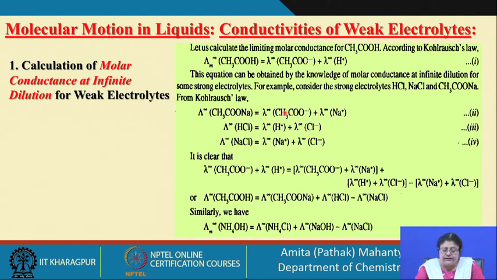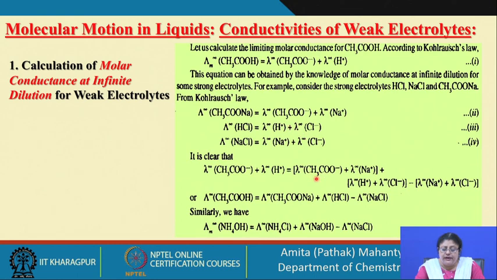You have the acetate ion, you have the sodium ion. You do not need the sodium. You have the H plus ion, you have the Cl minus. You do not need the Cl minus, and you do not need the Na plus ion either. So, you need these two ions, and how can you get these two ions?